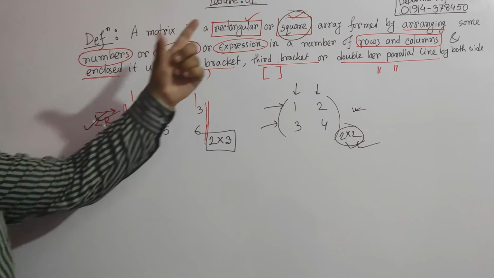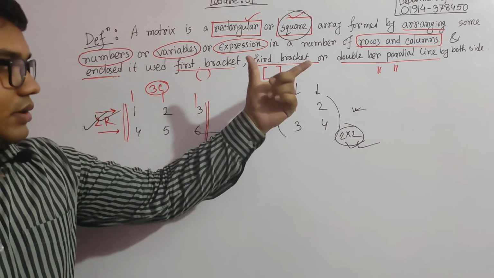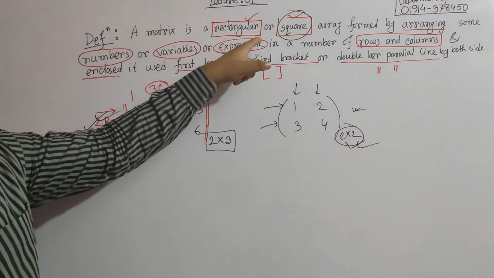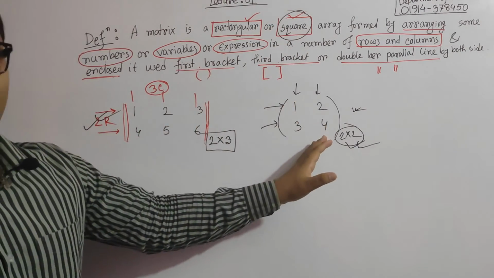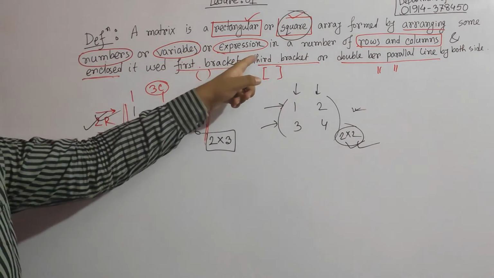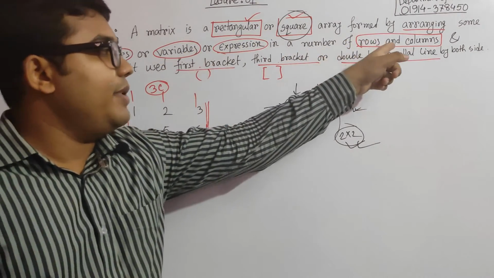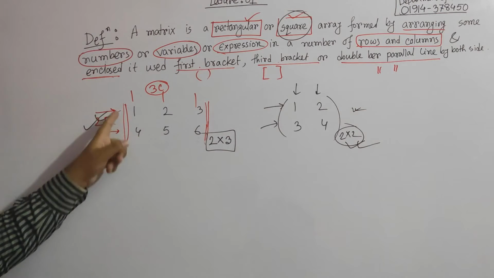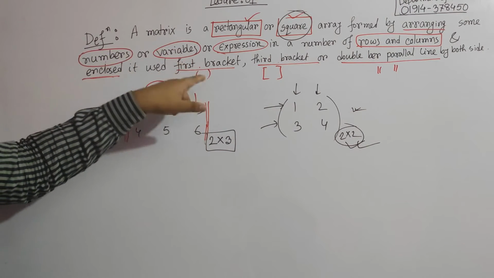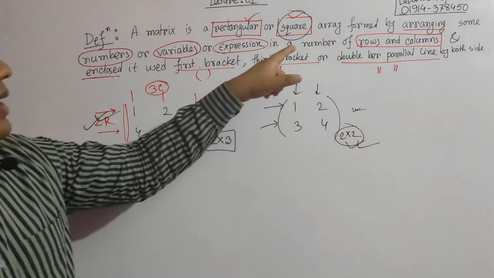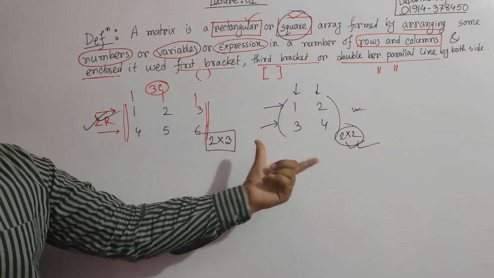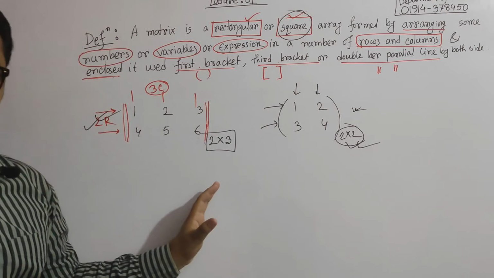Okay, now going to the definition again: a matrix, rectangular or square, is formed by arranging some numbers or variable expressions in a number of rows and columns. These rows and columns are enclosed by first brackets, third brackets, or double bars on both sides. So this is the definition of the matrix.